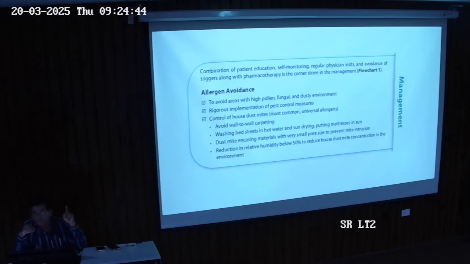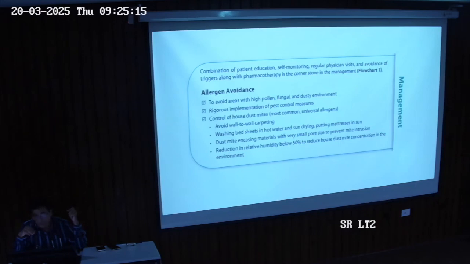Whatever allergy you have, you can have an allergy to your creams, to your perfumes, to your incense, candlesticks and all those things. If we know we have an allergy to a particular food, a particular insect, or particular drugs, we have to avoid them. So allergen avoidance is the mainstay of treatment of allergic rhinitis. Depending on what the person is allergic to, we have to avoid that particular allergen. So the first thing is allergen avoidance.